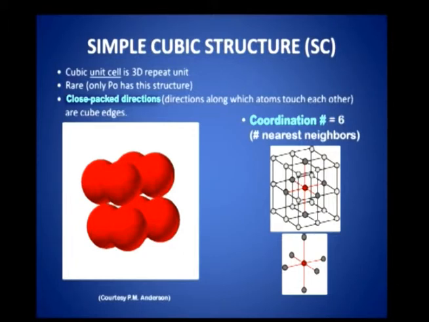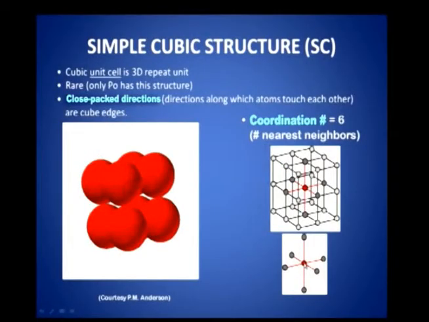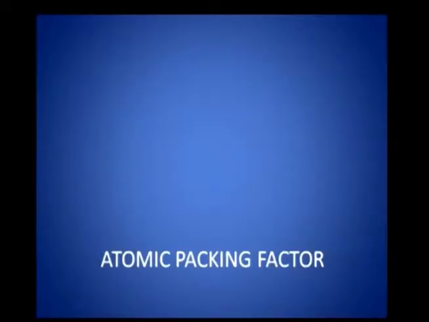For a simple cubic, the coordination number is 6. This is what I told you just now. For this atom, there will be 6 nearest neighbors: 2 plus 2, 4, 4 plus 2, 6 nearest neighbors. So, for simple cubic, the number of nearest neighbors is 6. This is important in the sense that we have to calculate what is called the atomic packing factor. What is atomic packing factor?